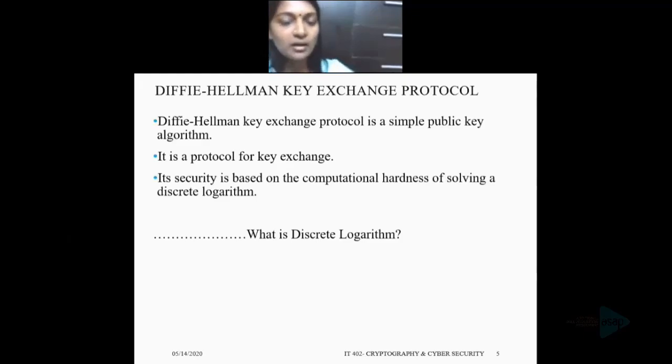So let's start off by reviewing the ordinary logarithm, because discrete logarithm shares similarities and properties of normal logarithm.